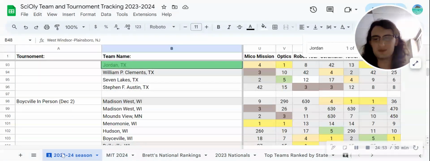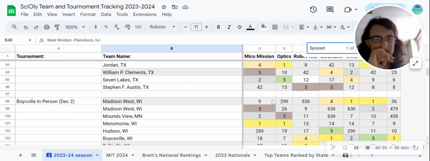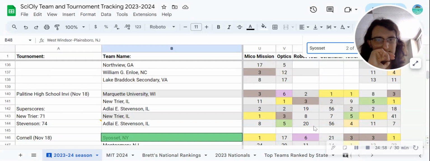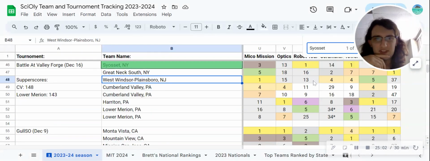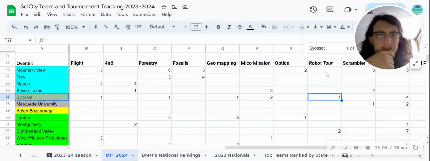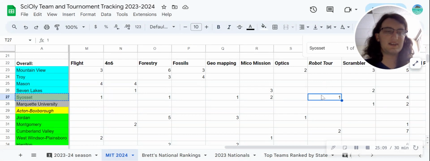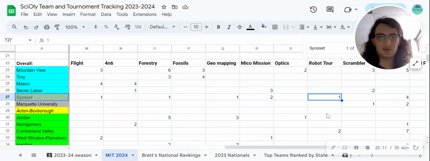Robot Tour, another one to Syosset. You can see why, again, I increased Syosset's ranking. So Cornell, not too great in this event, but then at Battle at Valley Forge, coming back and getting first place. And I think Robot Tour was another one that I italicized. This could go to a lot of different teams.